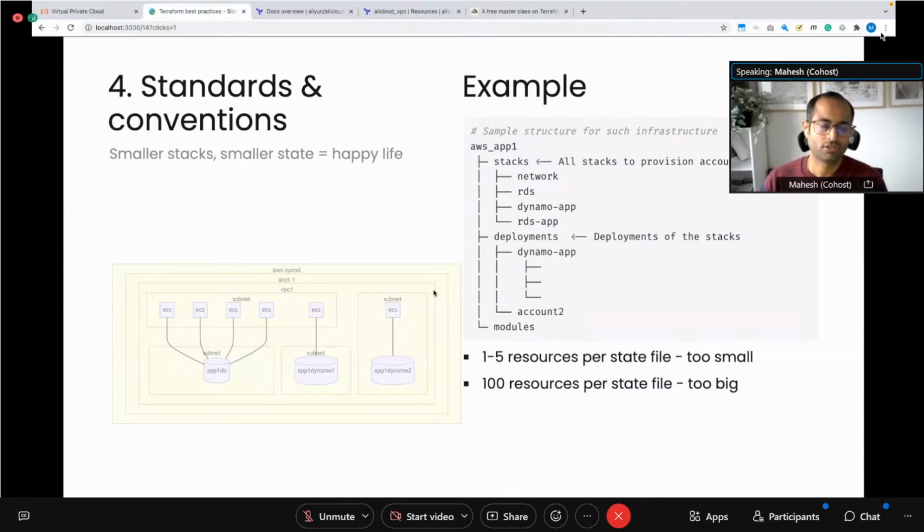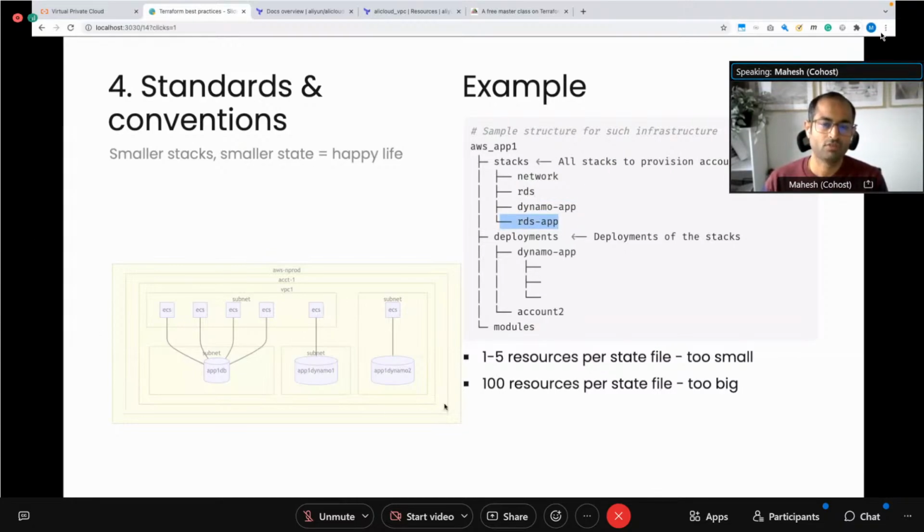You need to organize your code in such a way that your resources are distributed evenly across the Terraform state it creates. So, for example, in this case, my Terraform code repo would look something like this. I would have 4 stacks. I would have a network stack, which provisions the base network, so subnets and the VPCs. I would have an RDS stack for just a database, because RDS is a bit heavy and it's best to keep it separate from the rest of the resources. And I would have a Dynamo app and an RDS app as 2 different archetypes for the applications that are deployed on top, essentially.